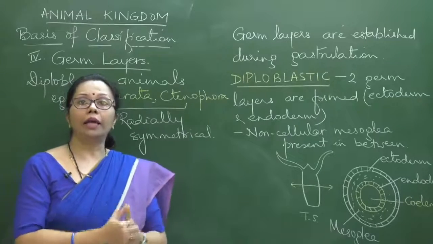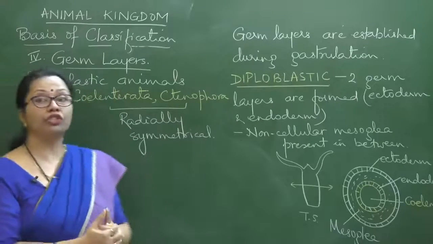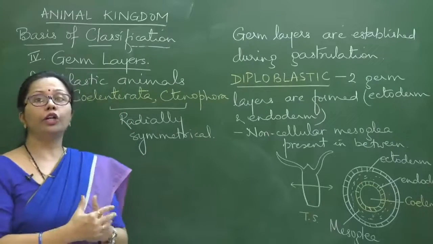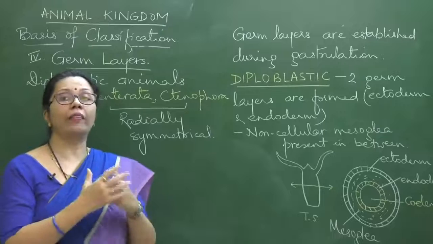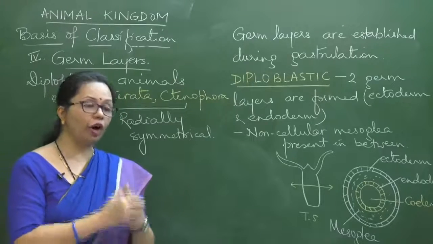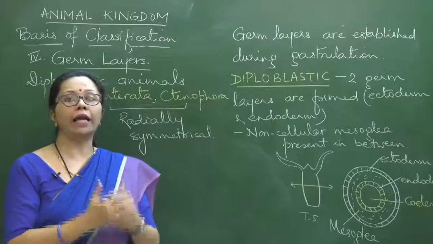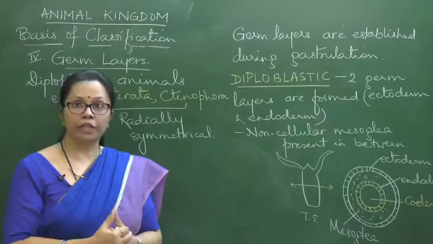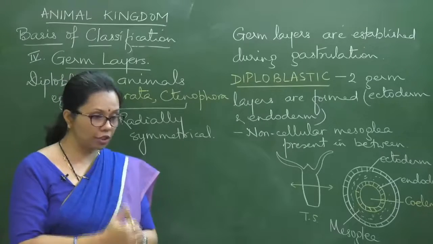And then of course we just started with the germ layers. Germ layers, as I mentioned, develop during the embryonic stage, during the gastrulation phase. Depending on whether they are 2 or 3, the animals can be diploblastic or triploblastic. Triploblastic we will certainly be taking up in the next class, that is tomorrow.